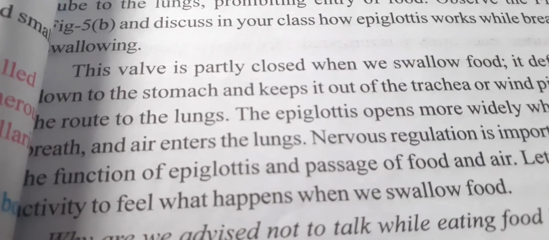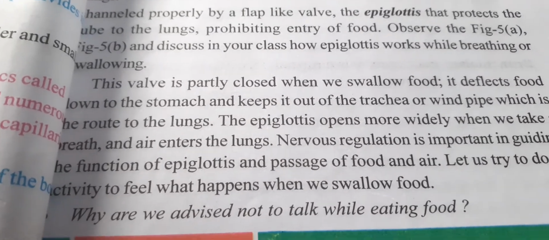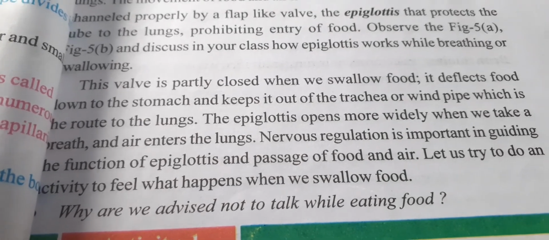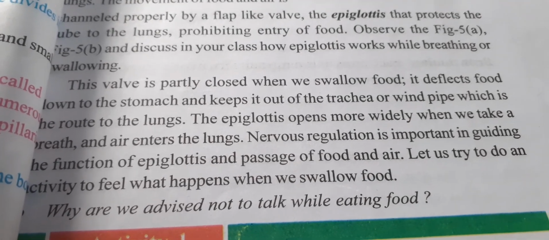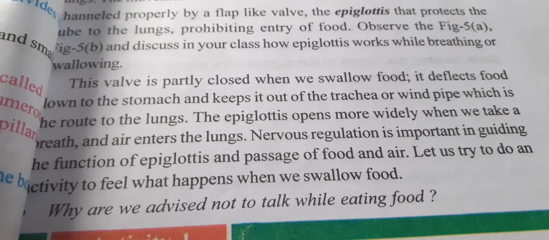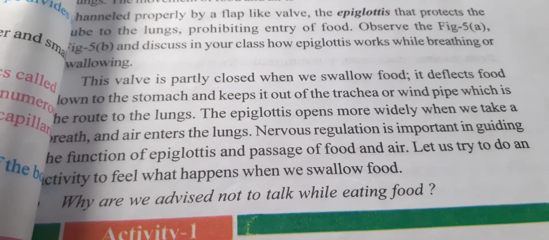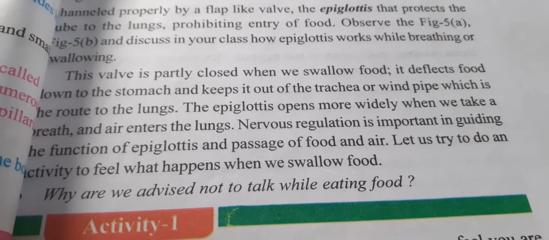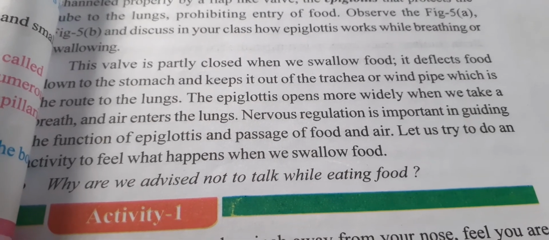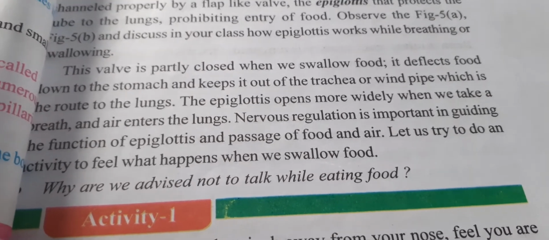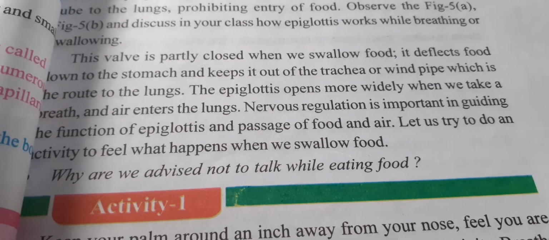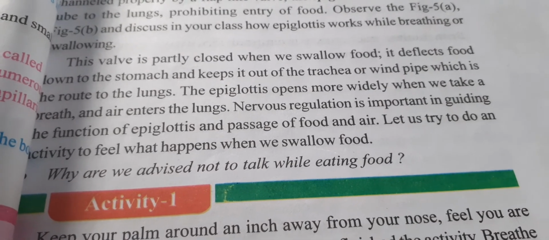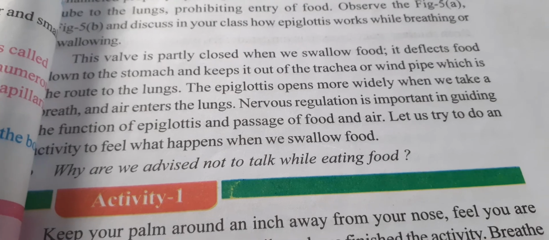This valve is partly closed when we swallow food. When we are taking food, the epiglottis closes and deflects food down to the stomach. It pushes the food down to the stomach and keeps it out of the trachea. The epiglottis opens more widely when we take a breath and air enters the lungs.